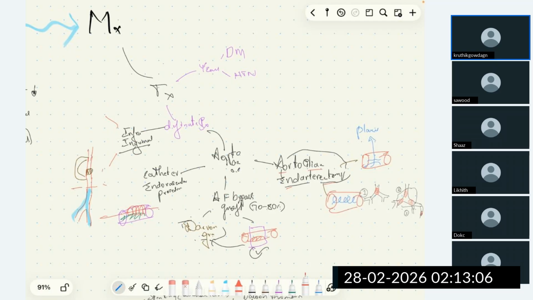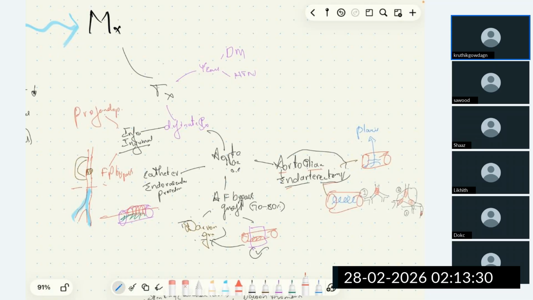Femoropopliteal bypass surgery. Also, we can do profundoplasty to improve collateral circulation through the profunda femoris, that is the deep femoral artery. It is the other procedure.